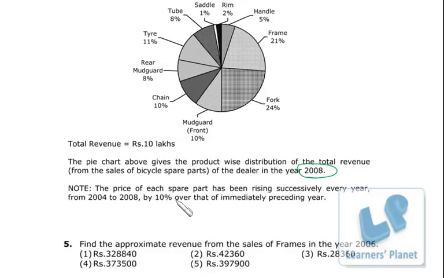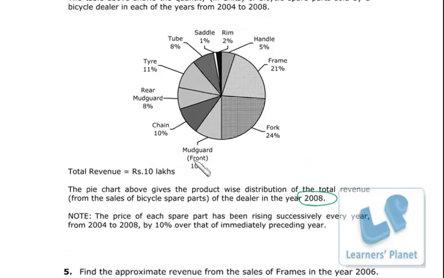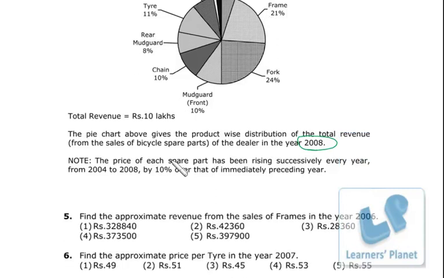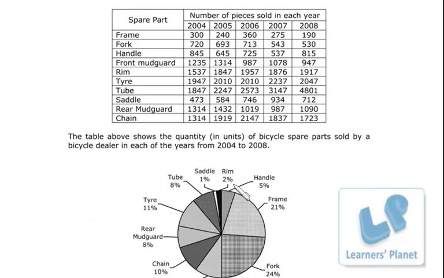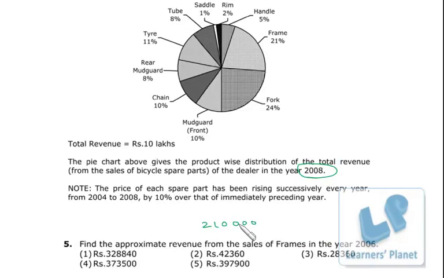So first of all, what we have to do, the total revenue generated in the year 2008 by frames is 21% of 10 lakh, right? So the total revenue generated in 2008 by frames is 2,10,000. Right? Now the total units sold in 2008 is 190. So per unit price is this by 190.